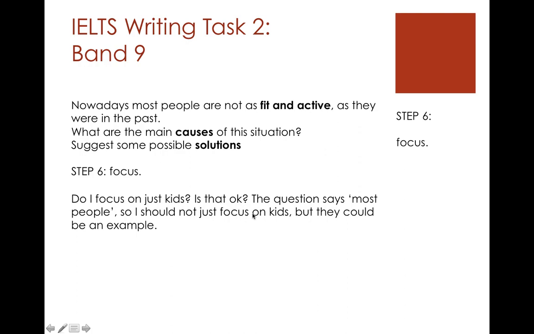So I shouldn't just focus on kids. So I've changed. And what I'm really looking for is a universal reason. Now, it's a really important point that I'm making here, because if I focus just on kids, maybe I would get a good mark for task achievement. That's 25% of the mark, right? There's 4 categories on the banding, and 25% of that 100% comes from answering the question and explaining it.